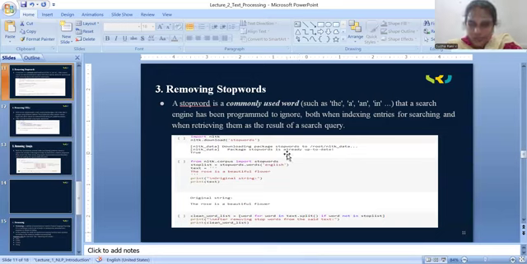Again, for the removal of stop words in Python programming, we have NLTK, the Natural Language Toolkit. We have a number of packages which you can directly download for stop word removal.